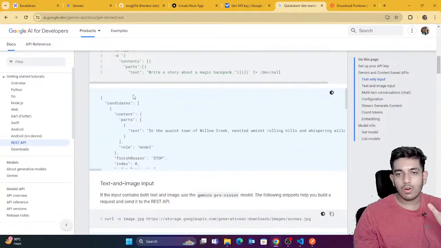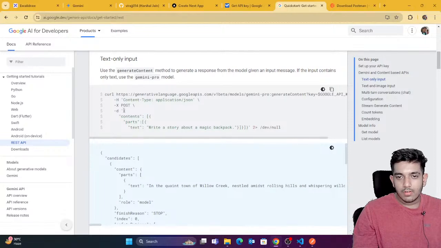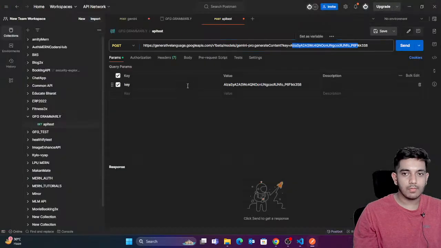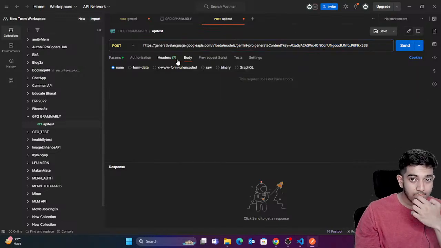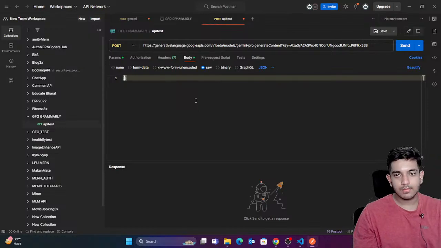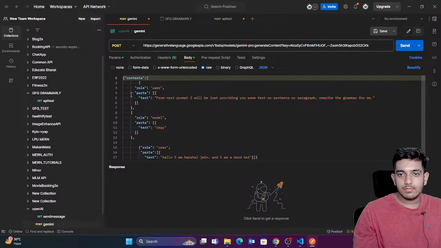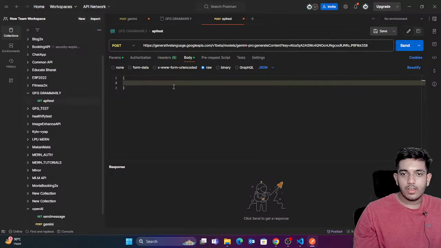Okay, so for this, what you can do is, first of all, just copy this part. Okay, just copy this part and go to Postman. Just go to Postman, in body, in raw, and here, guys, we're gonna paste this bracket. Okay, perfect.